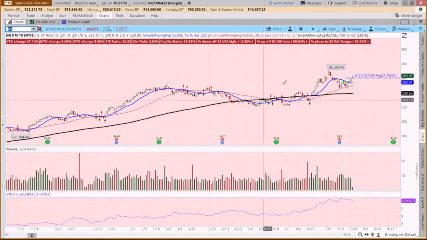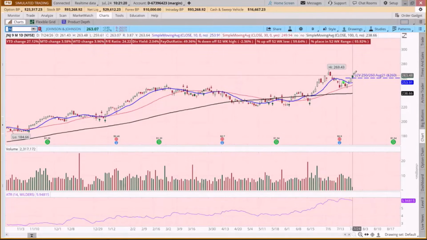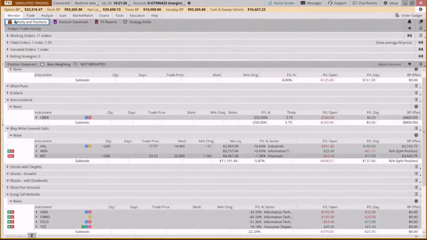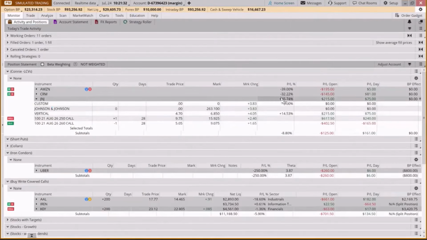So here is J&J. And Connie taught this class last Friday, and she did a long call vertical on J&J. And when I last looked at it this morning, here's Connie's trade. It is up by 45%.